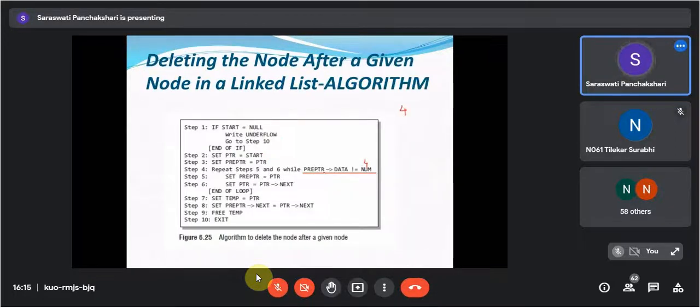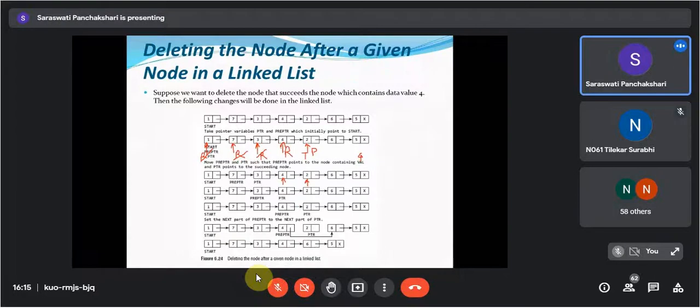We will see which node will get deleted. Okay, 2 will get deleted. Set PTR of next, sorry, pre-PTR of next is equal to PTR of next. We want to delete the node that succeeds the node which contains the value 4, the node that succeeds the node.